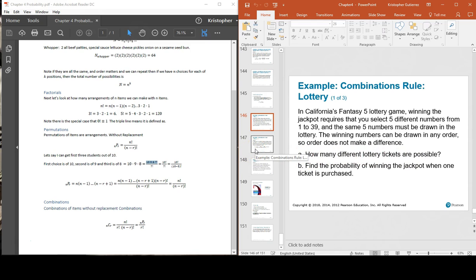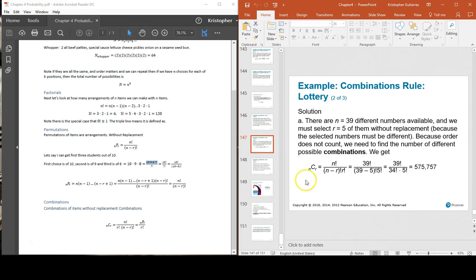Just in general, not even assuming somebody wins. So 39 choose 5 is 39 factorial over all that. Plug it into a calculator, and we can get it. Some calculators have a probability or statistics mode, which can show you combinations, permutations, and the like.